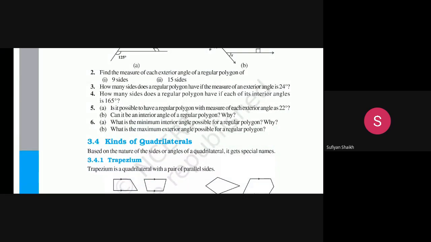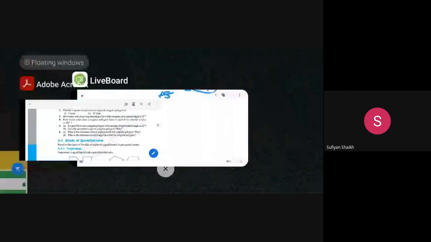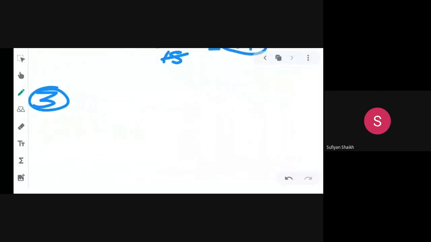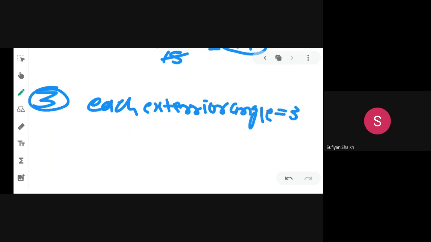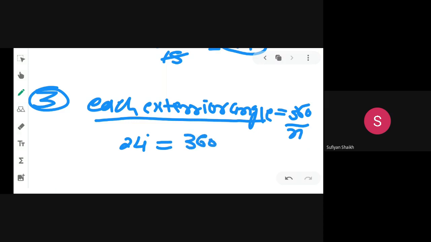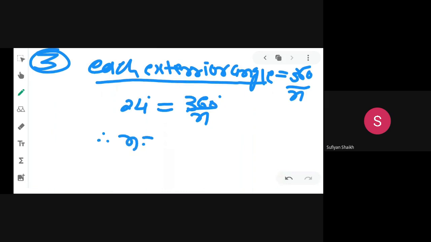How many sides does a regular polygon have if the measure of an exterior angle is 24 degrees? How many sides? So we have to find n, right? Here, given that each exterior angle is equal to 360 degrees divided by n, we have the formula: each exterior angle, given as 24 degrees, is equal to 360 degrees divided by n. Now we have to find n. n means the number of sides. We have to find the number of sides.